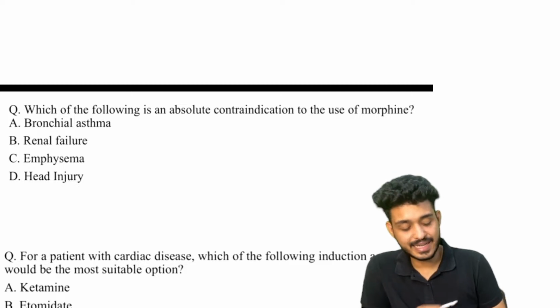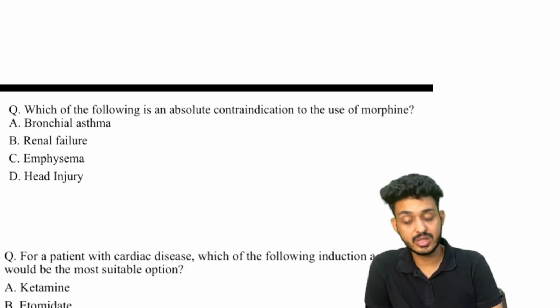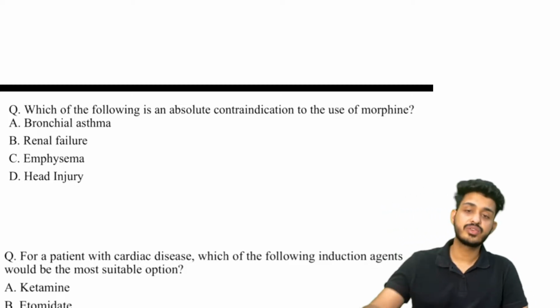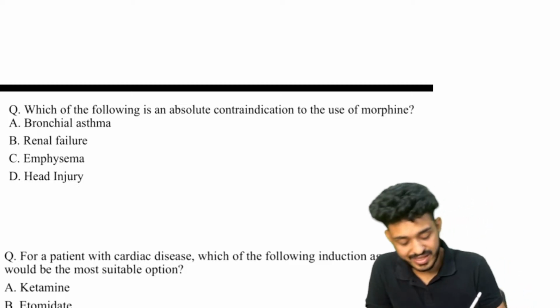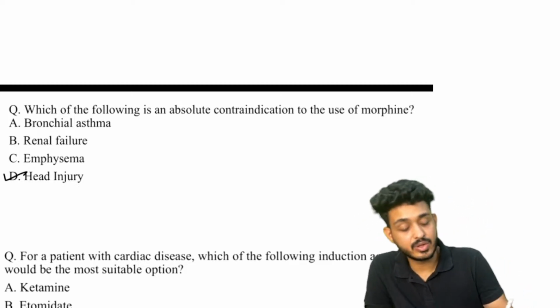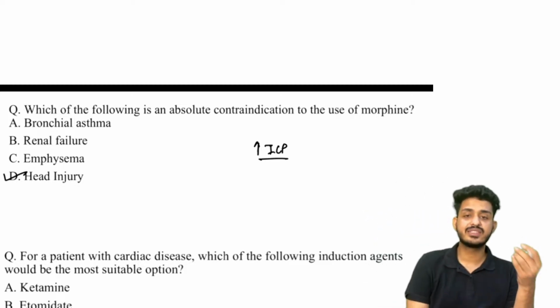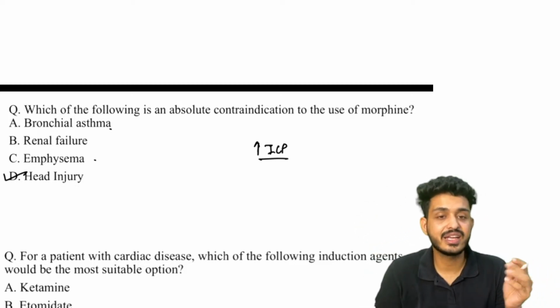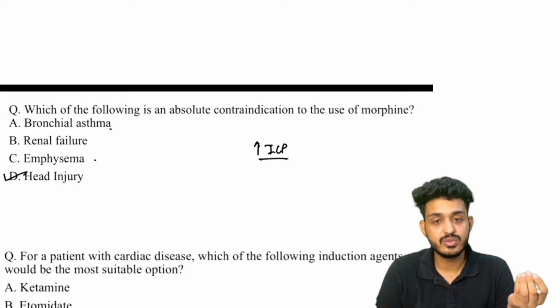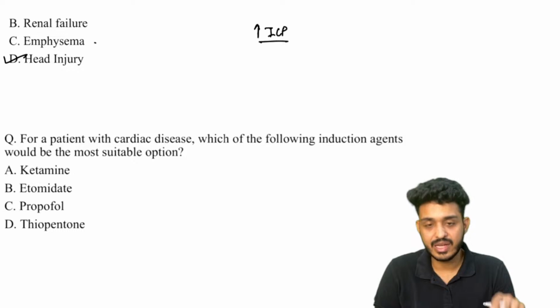Which of the following is an absolute contraindication to the use of morphine? Absolute contraindication. That is the question they have asked recently, guys. Okay, so absolute contraindication here will be head injury, because it will be increasing a lot of intracranial pressure. Yes, bronchial asthma and emphysema are contraindications, but they are not absolute contraindications. We can manage that.